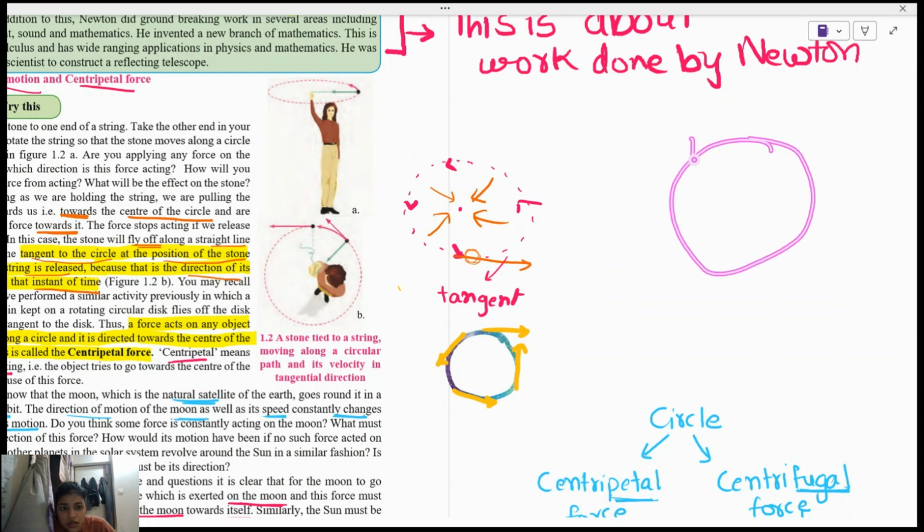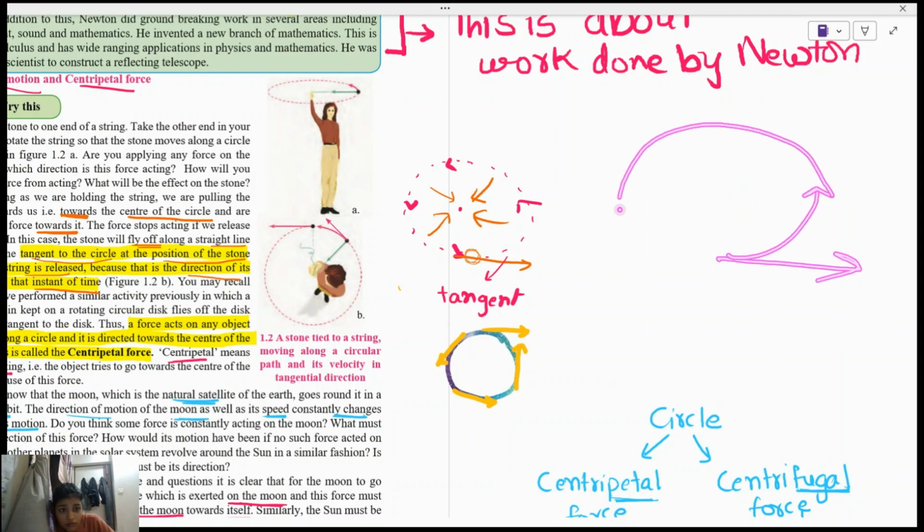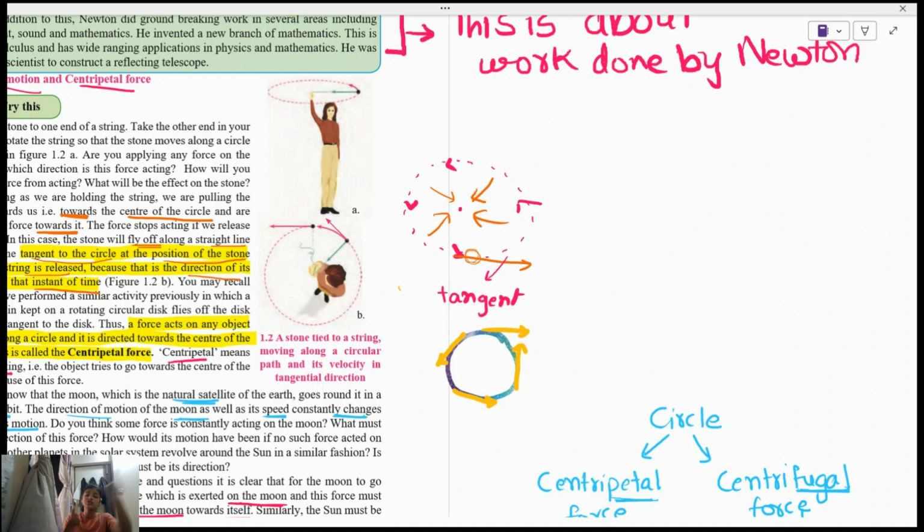Your circle. Okay? And this is your center. So, as soon as you leave this ball or stone from your hand, it will go in a straight direction. Not, it could have gone like in a circle. Suppose this is the point where you left the stone. Now it will go in a tangent.